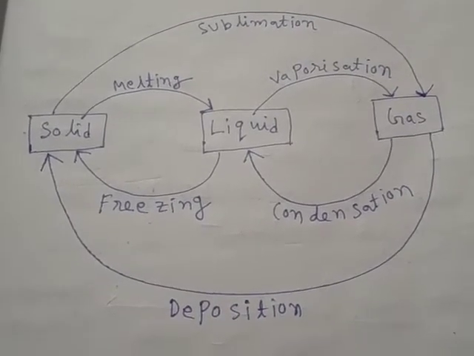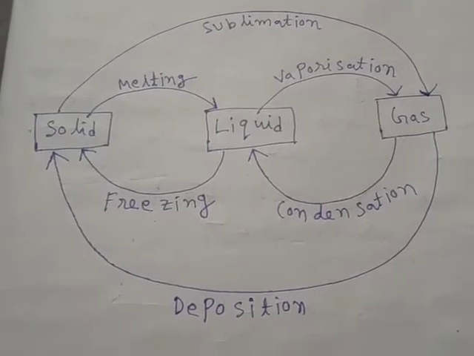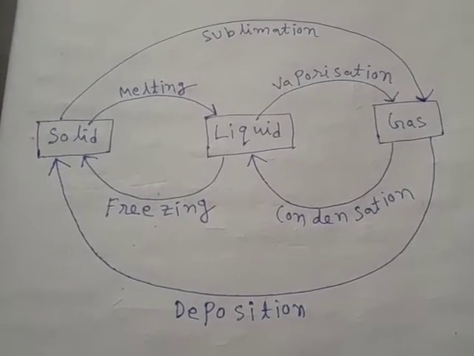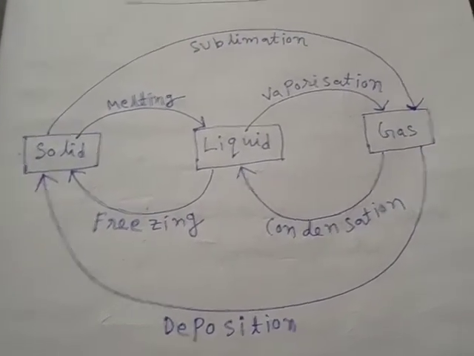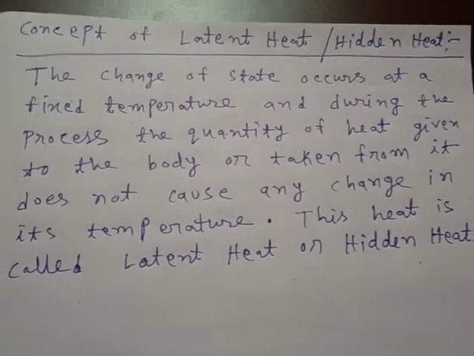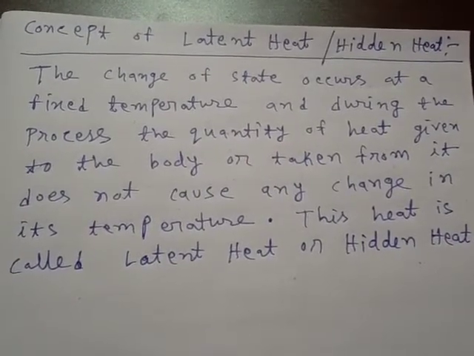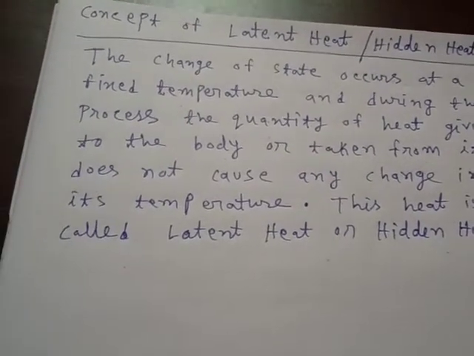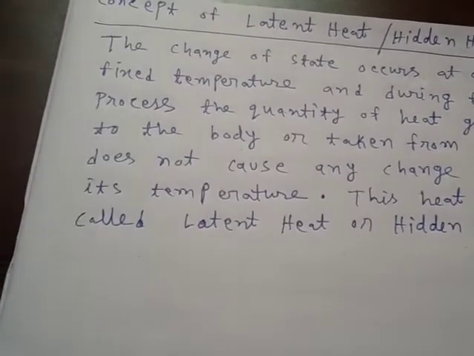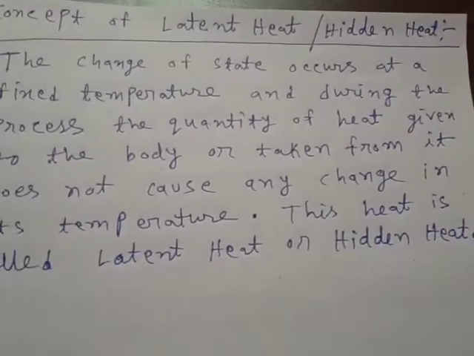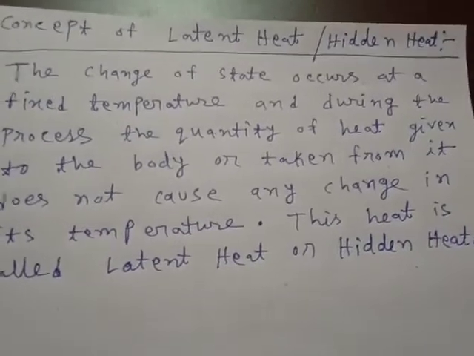I told you that all the changes of state occur at a specific temperature. Now let me go deeper into this concept of constant temperature. Change of state occurs at a fixed temperature, and during the change of state there is no temperature change, but we are continuously giving heat or extracting heat from the substance, and still the temperature does not change.